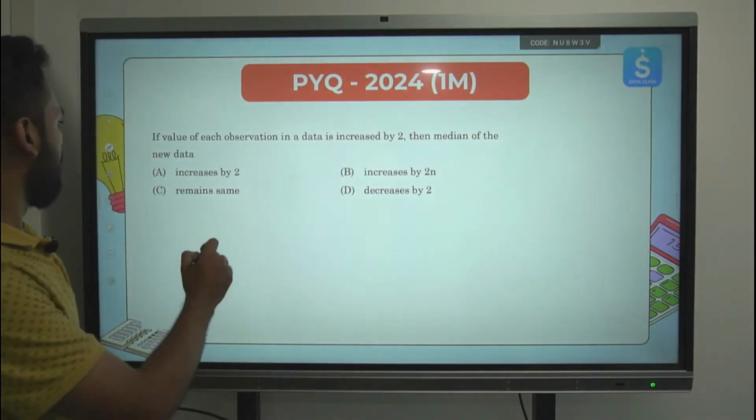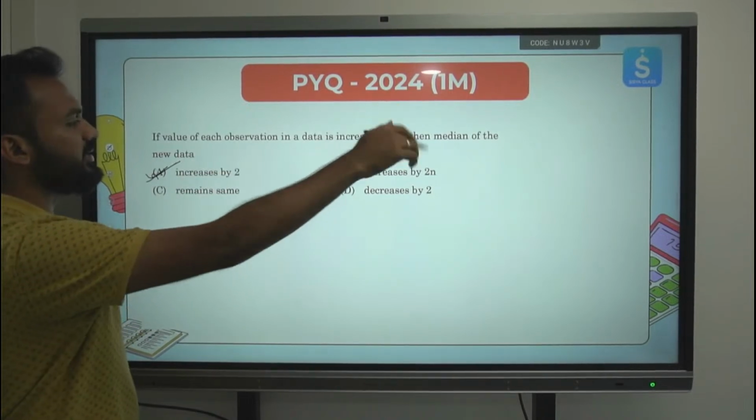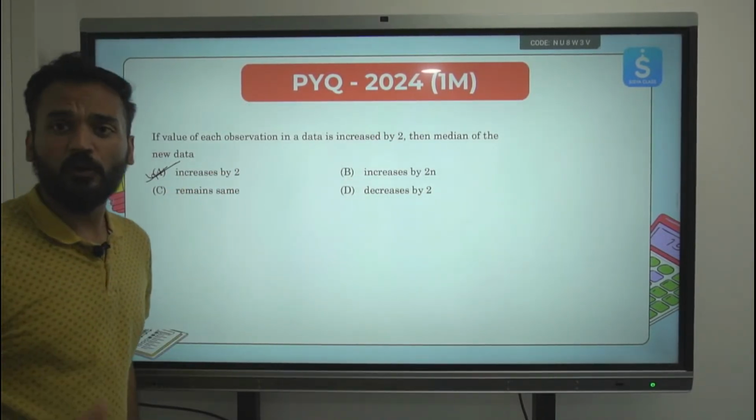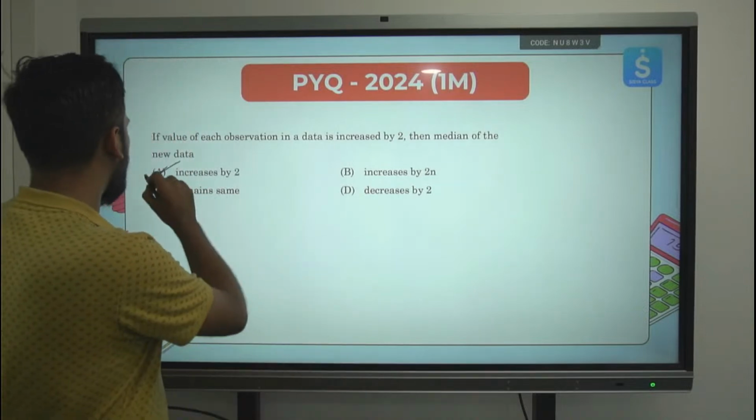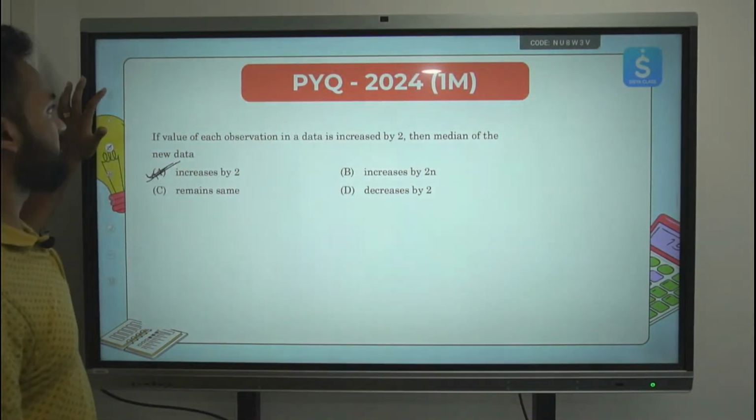Increases by 2. If every value in a data set is increased by 2, then the median of the new data also increases by 2. Clear? Option A is the correct answer. This we have discussed in detail in the first slide itself.